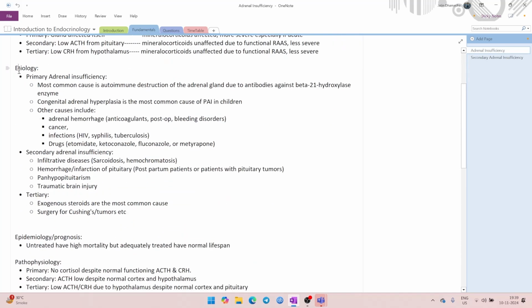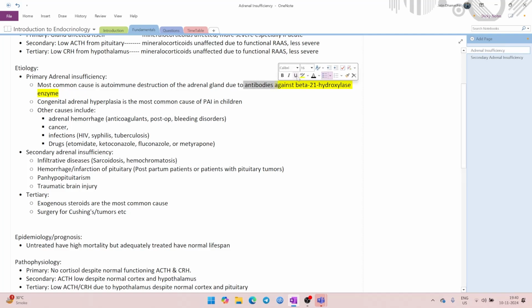So, etiology. What is the etiology for primary adrenal insufficiency? Most commonly, it is the autoimmune destruction of the adrenal gland, which is generally due to antibodies against the beta 21 hydroxylase enzyme. Now, this is new information. You will not get this kind of information in MBOS or in UWorld or in other resources as well. This is specifically from NCBI. So, 21 hydroxylase enzyme deficiency, that is what happens in primary adrenal insufficiency.